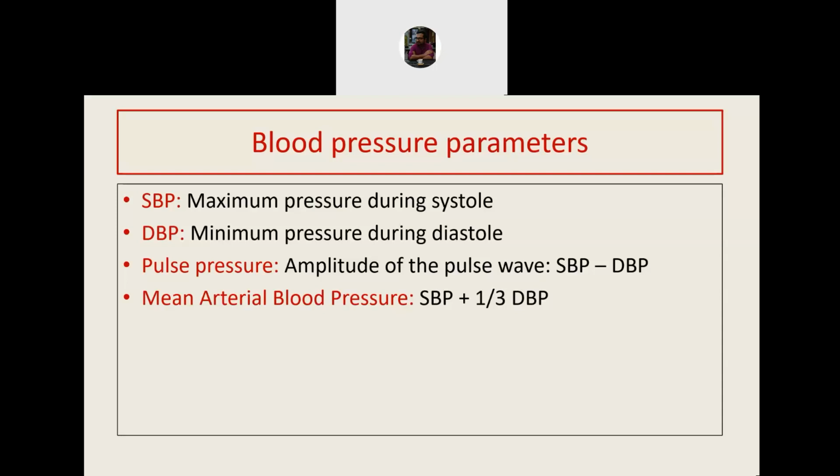and mean arterial blood pressure can be calculated, I'm sorry, there is a misprint here. It will be diastolic blood pressure plus 1/3 pulse pressure. There has been a typing mistake, so let me correct this also. So this will be DBP plus 1/3 of pulse pressure. So these are the basic annotations of different kinds of blood pressure.